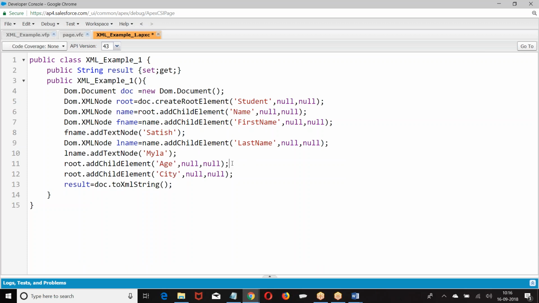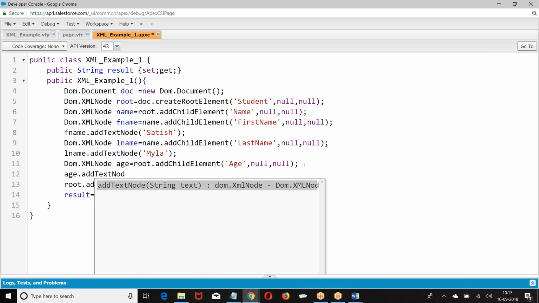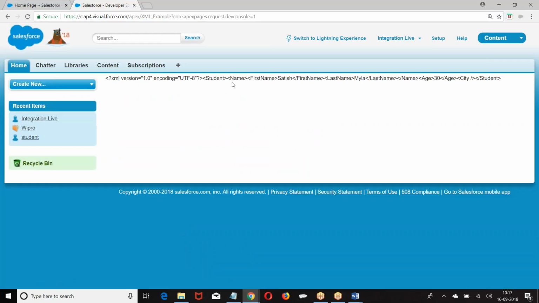You want to add a child element, age. If you want to refer to this, DOM dot, how do you do it? Age dot add. Why? It is expecting the data in the form of what? String. It is expecting the data in the form of string. You need to convert into string and give it.